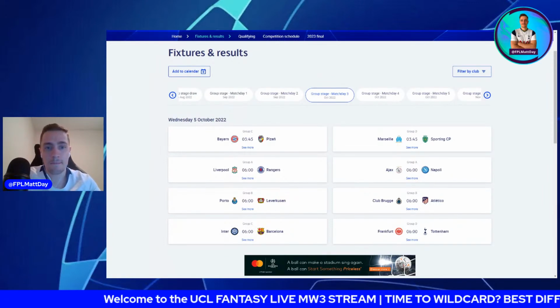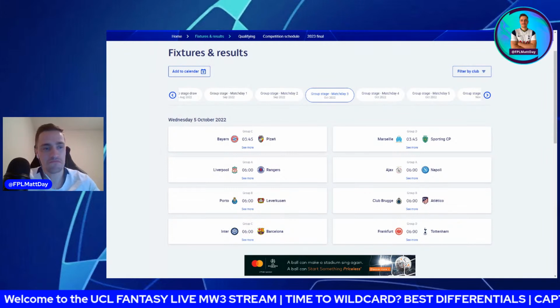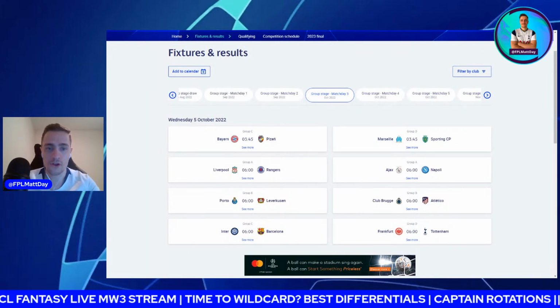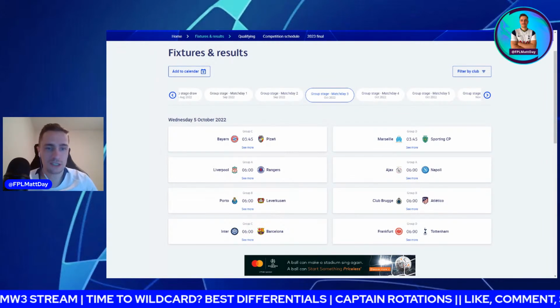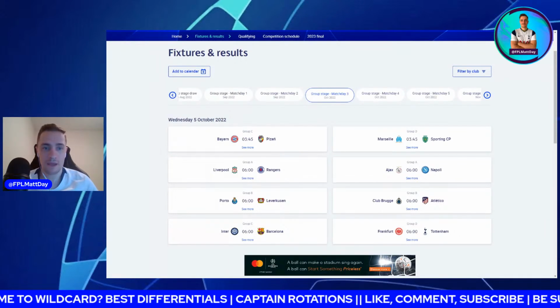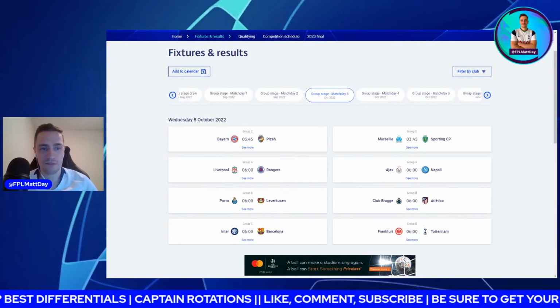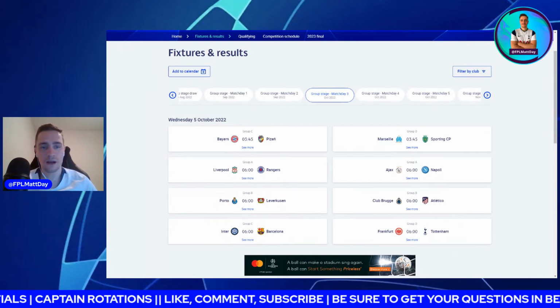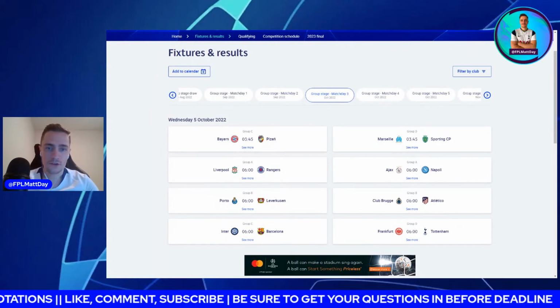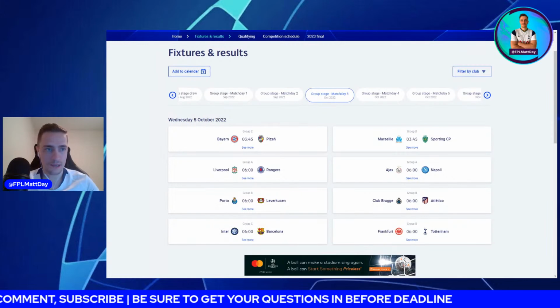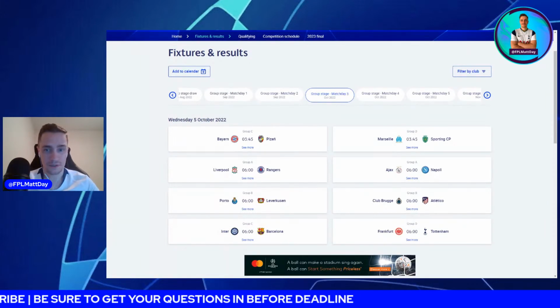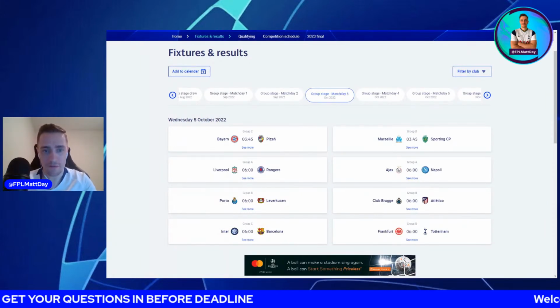As you can see, Bayern Munich versus Pilsen, really good fixture for Bayern Munich on night 1. I think Leroy Sané is the man to have. He is my player pick for this match week. I think you have to have him in if you're on a limitless or a wild card. 9.1 million, 2 goals in 2 in this Champions League. Have to put him in your team. So that's my pick from that game.